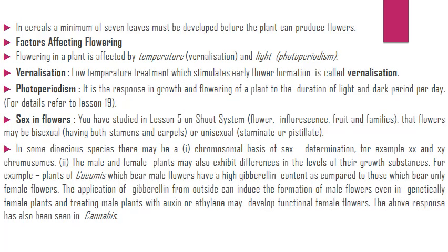In cereals, a minimum of 7 leaves must be developed before the plant can produce flowers. Factors affecting flowering. Flowering in a plant is affected by temperature and light. Vernalization: low temperature treatment which stimulates early flower formation is called vernalization. Photoperiodism: it is the response in growth and flowering of a plant to the duration of light and dark period per day.